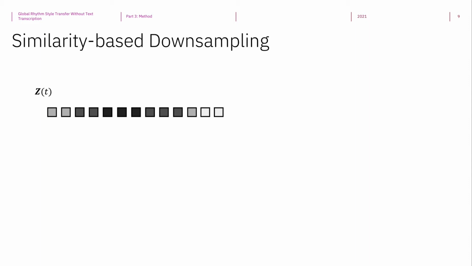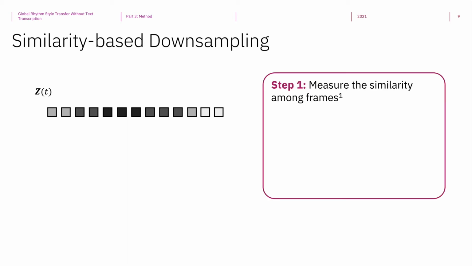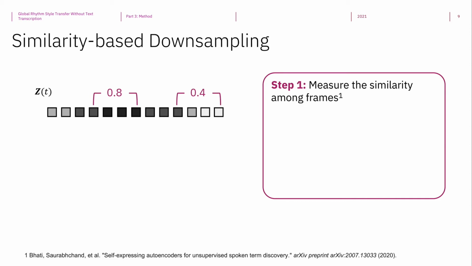Motivated by this, AutoPST introduces a similarity-based downsampling algorithm that consists of 3 steps. First, we need to come up with a measure that gauges the content similarity between any 2 frames. In other words, ideally, frames with similar phonetic content should have a high similarity, while frames with different phonetic content should have a low similarity. There are many ways to measure this.